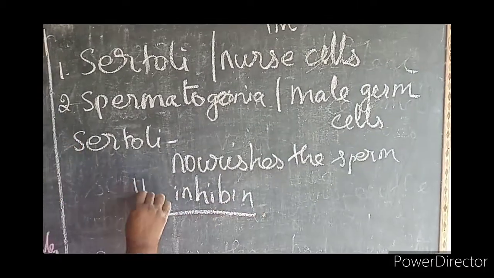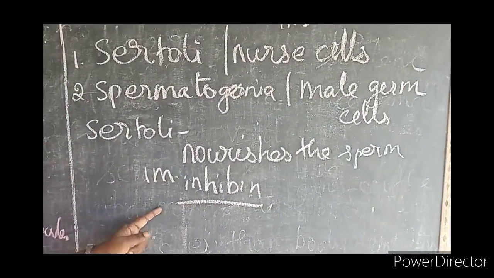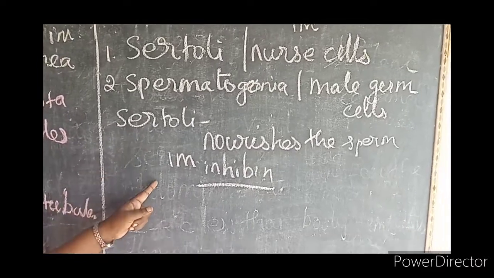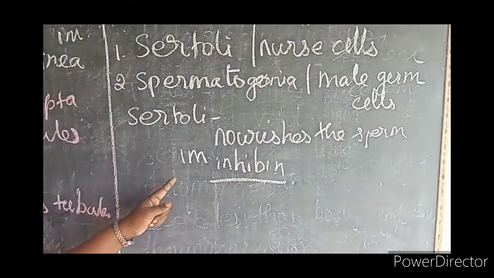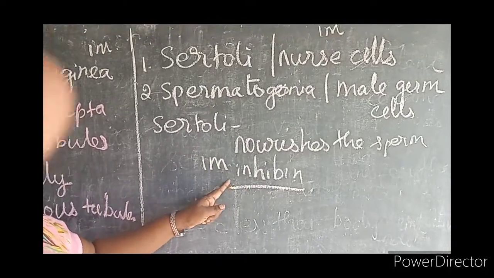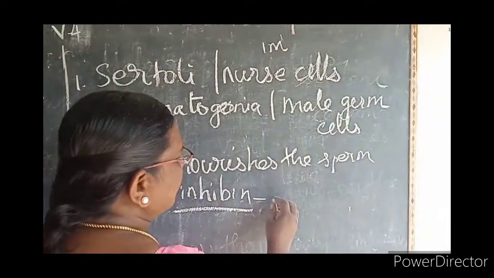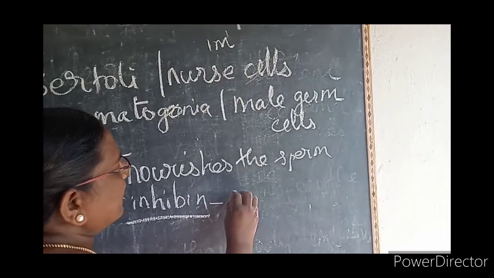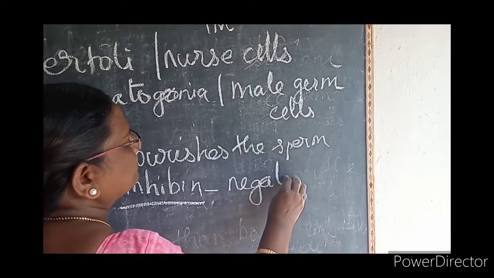That is called inhibin. It's a one mark question. Name the hormone secreted by the Sertoli cells. What is the hormone? Inhibin. The Sertoli cells secrete a hormone called inhibin, which shows a negative feedback mechanism.